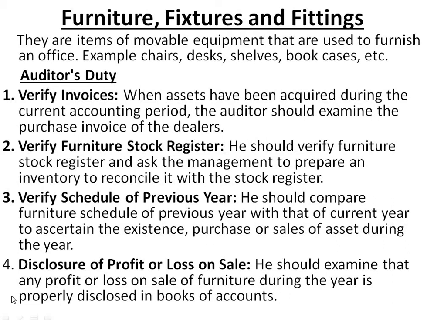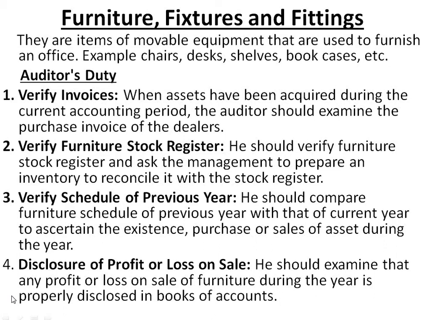Next, disclosure of profit or loss on sale. We have also seen this in management accounting, if you remember from the last semester: if there is any profit on sale of an asset, that must be recorded in the fund flow statement, because it comes under operating items. As an auditor, he should examine that any profit or loss on sale of furniture during the year is properly disclosed in the books of account. If there is any profit or loss on sale of an asset, that must be recorded in the books of accounts.